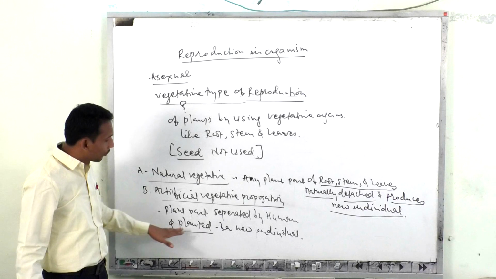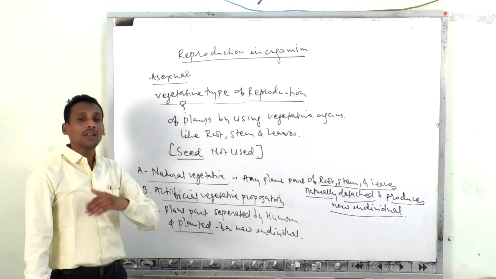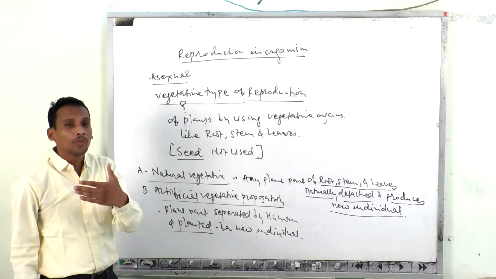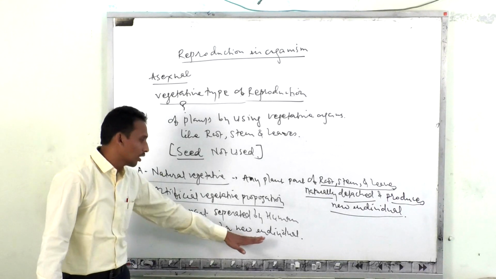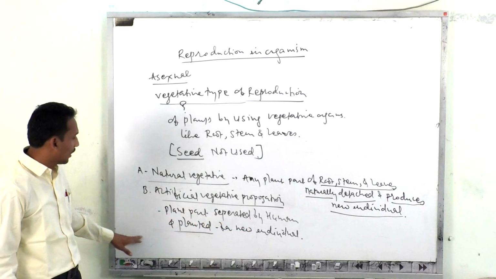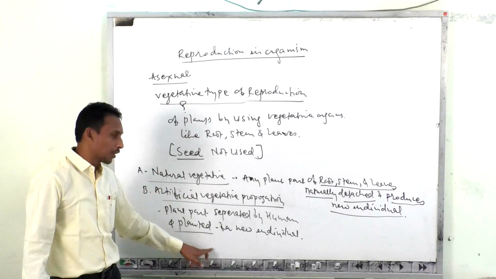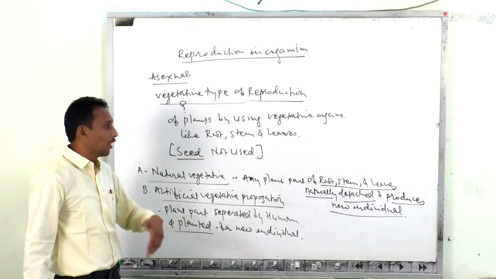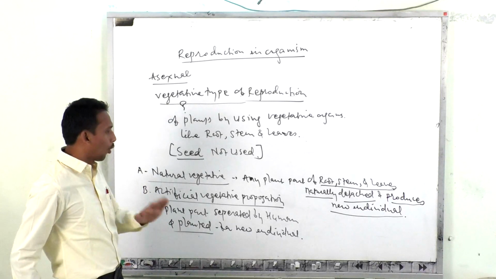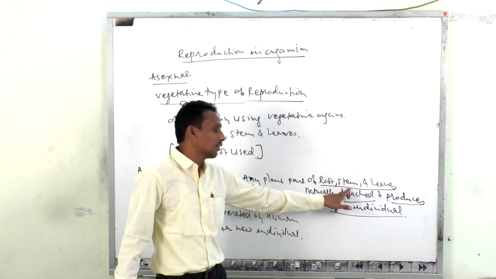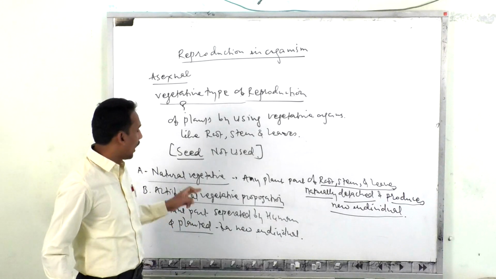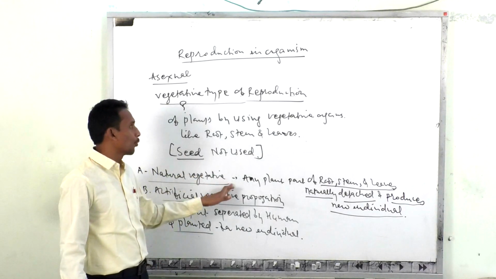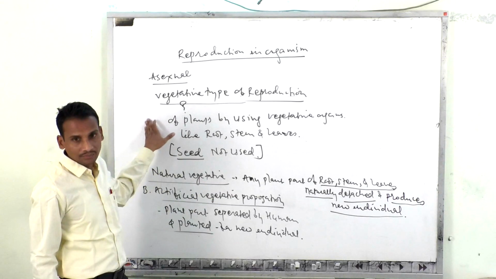Here there is a role of human beings. So wherever there is a role or interference of human beings, such vegetative propagation is called artificial vegetative propagation. And where there is no role of human beings, only naturally the detached part gets converted into a new individual, that you call natural vegetative propagation, right?